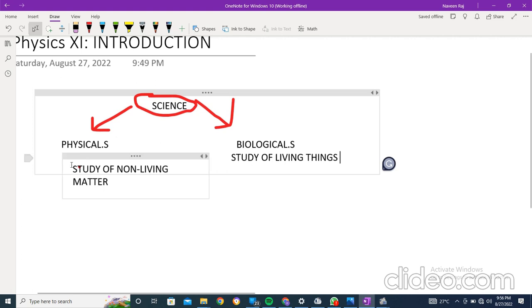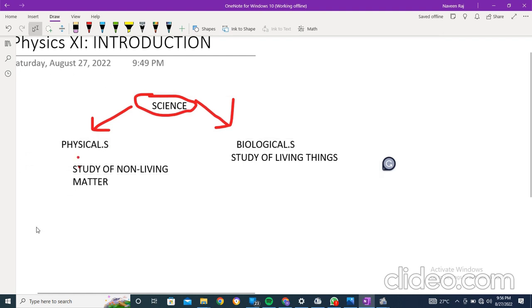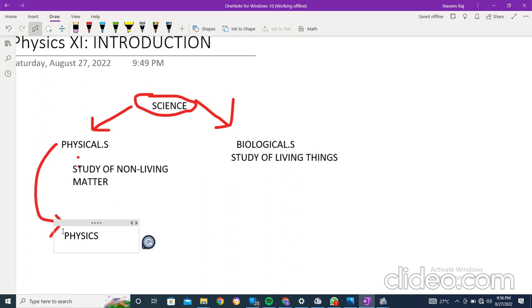So we can say that physics is derived from the physical science. Here we have come into physics.